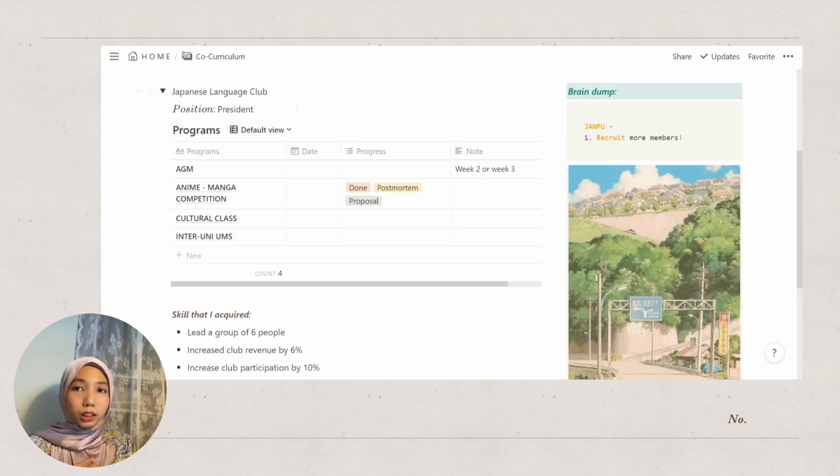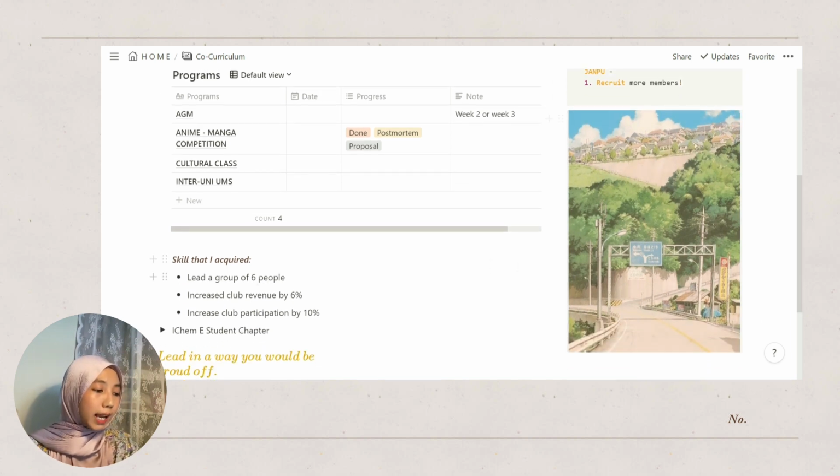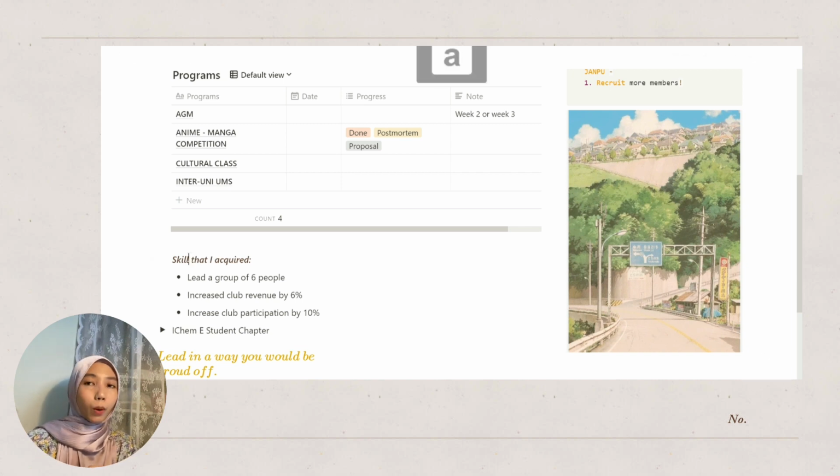In the toggle option, I would just put my position, my programs, and also the skills that I acquired. So brain dump is basically the concerns that I have for my club. The toggle option is where I will also put my position for that year, and also the programs that I will need to do, the date, the progress. Down here, I decided to put another paragraph for me to write down the skills or the experience that I acquired in my months of holding this position.